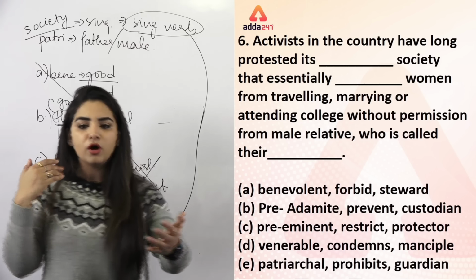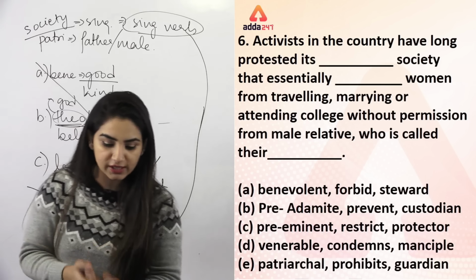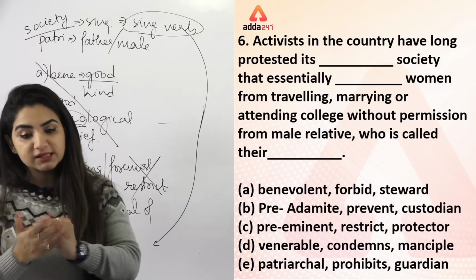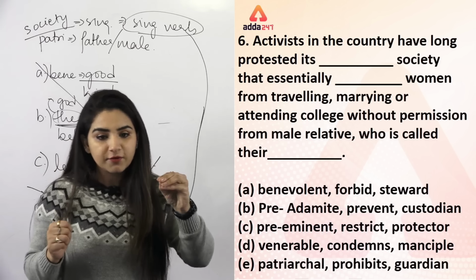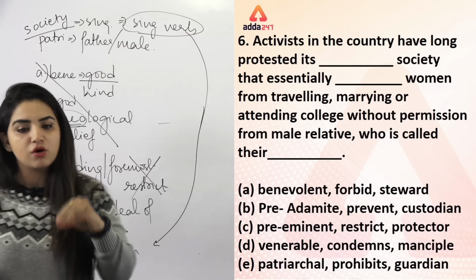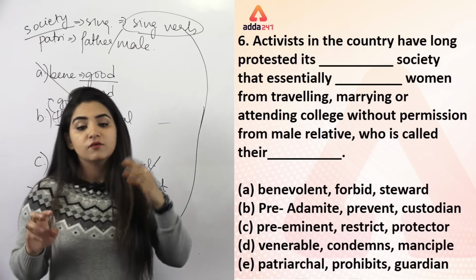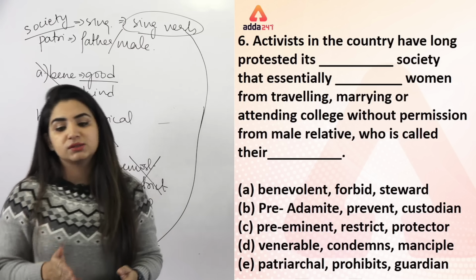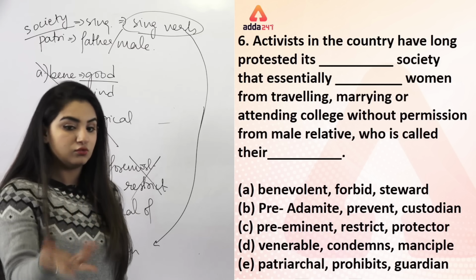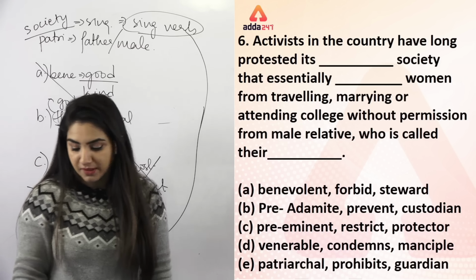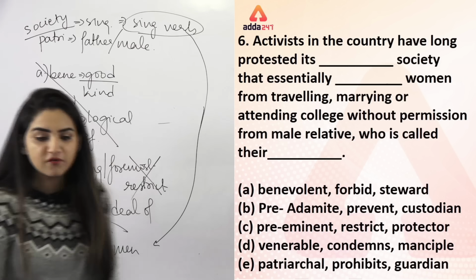Can be there. Prohibits women, meaning stops women from traveling, marrying or attending college without permission from male relative who is called their guardian. Who's called their guardian. So option number E makes a perfect answer for this question.